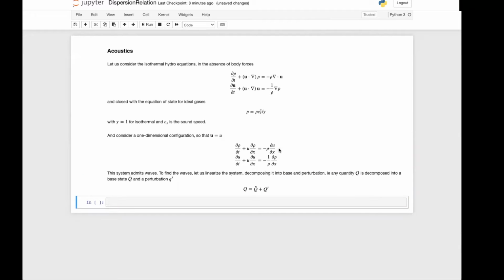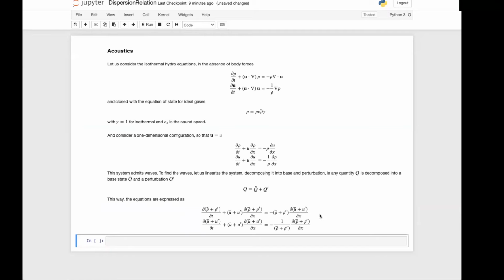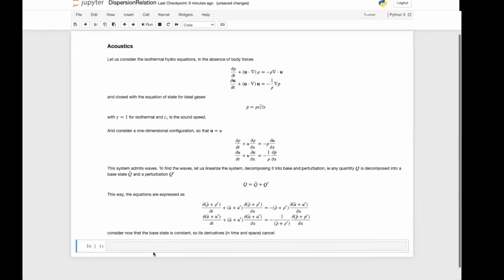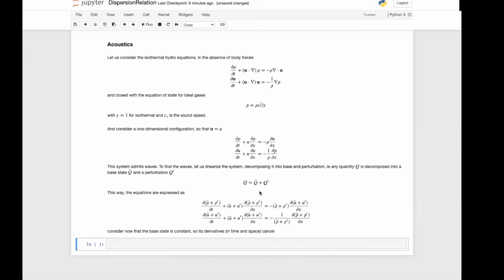So this system might emit waves. To find the waves, let us linearize the system, decomposing it into base state and perturbation. That means that for any quantity q, be that the density or the velocity, we're going to decompose it into a base state, q bar, and a perturbation, q prime. We can plug this decomposition back into the equations for both density and velocity, and the equations are expressed in this form. At first, this looks more complicated, but we can consider now that the base state is constant.